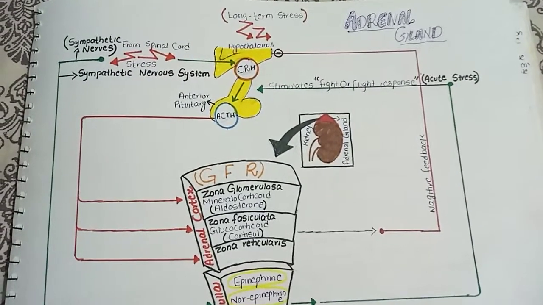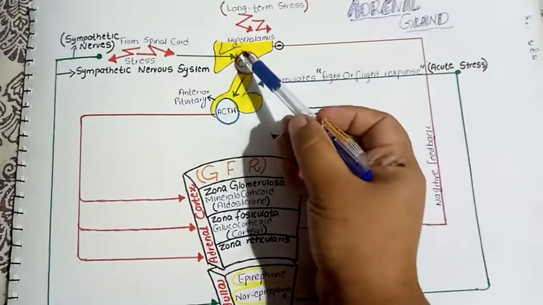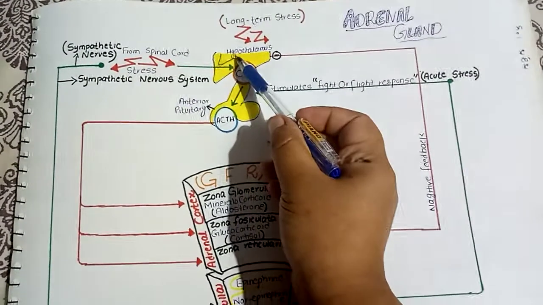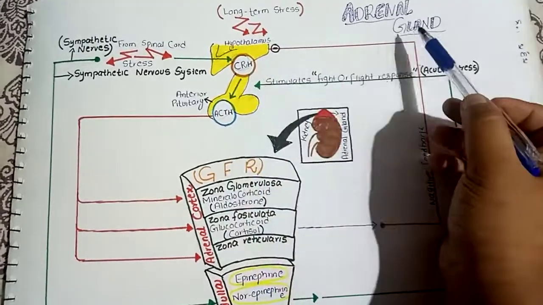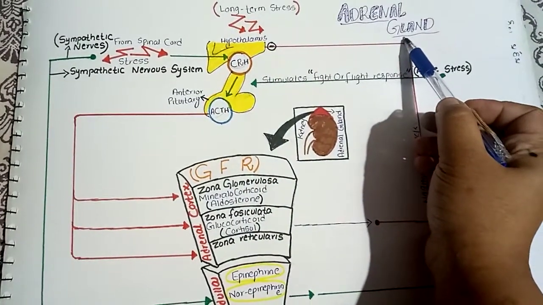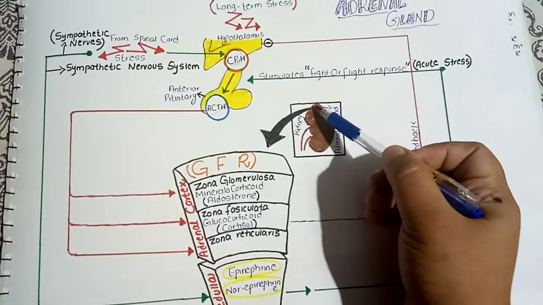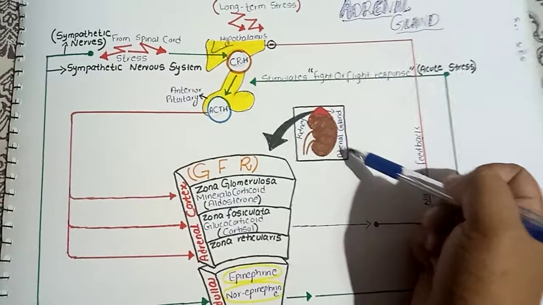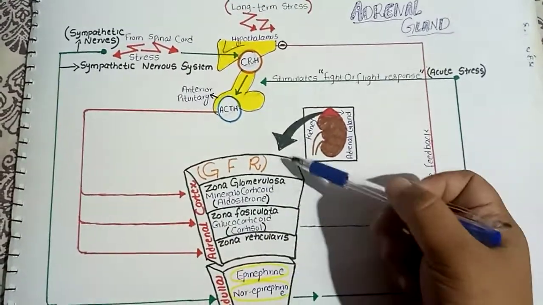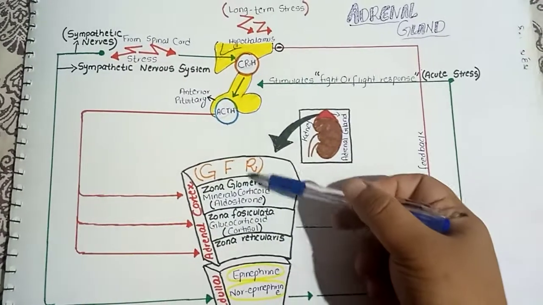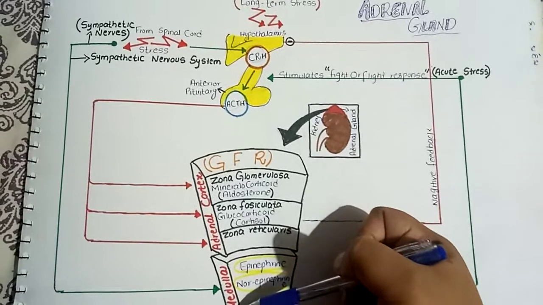So today my topic is the adrenal gland, and first I will start with the hypothalamus. Basically, the hypothalamus, which is the higher center of the brain, is the main regulator of the adrenal gland, and this is the kidney, and above the kidney sits the adrenal gland, and here is the cross section of the adrenal gland. The outer portion of the adrenal gland is known as the adrenal cortex, and the inner portion is known as the adrenal medulla.